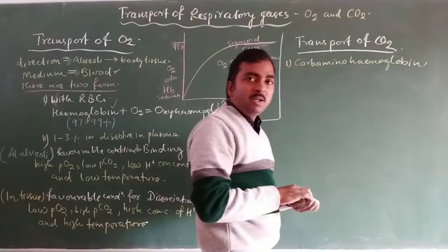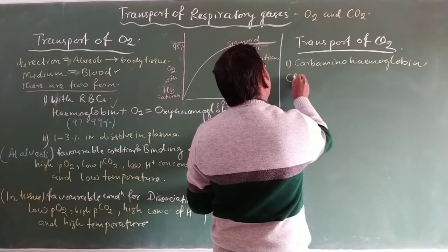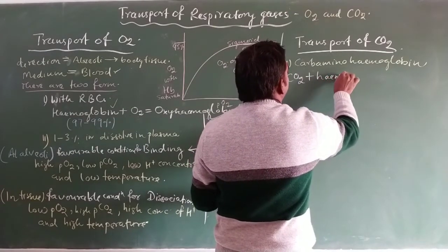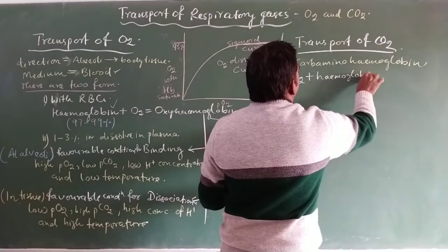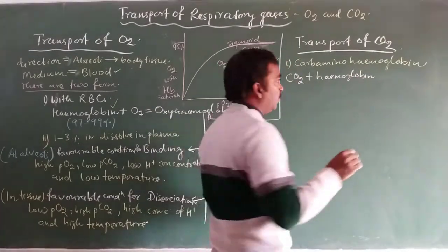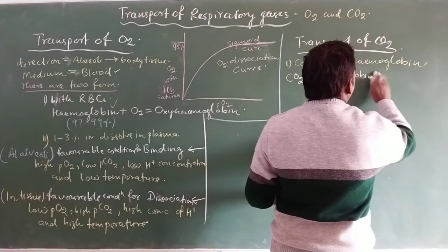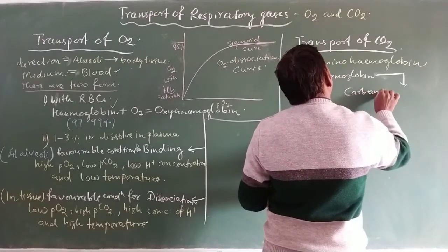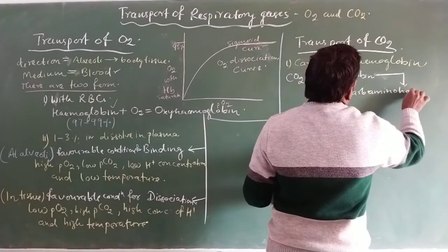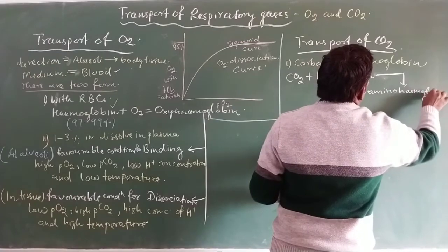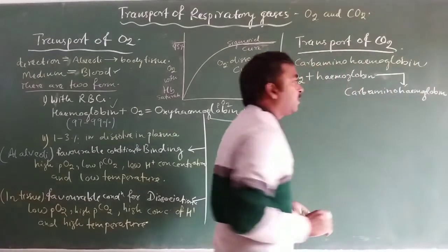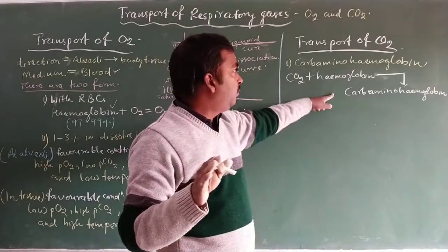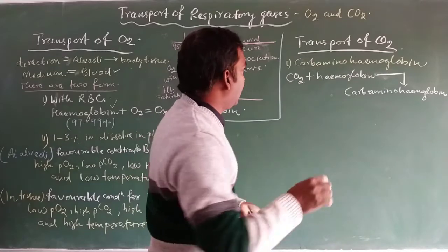It means carbon dioxide, CO2, gets attached with hemoglobin at the place of tissue, and this forms carbaminohemoglobin.